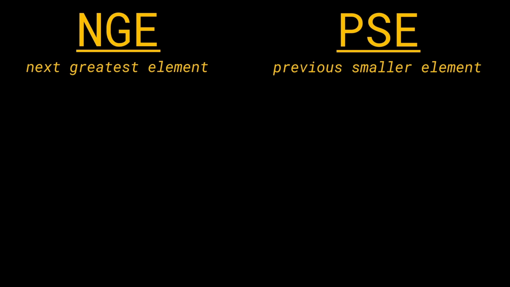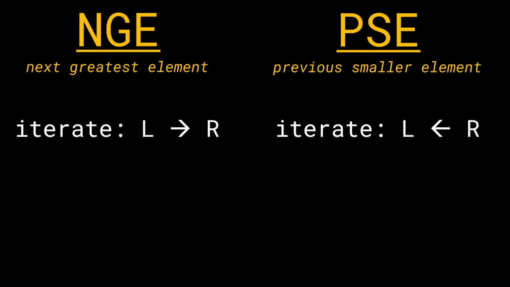Next means that we can simply iterate from the left to the right and get the answer. But since we are talking about the previous element in this case, let's go ahead and iterate from the right to the left. This is one thing that is important to note. We're not going to iterate in the same left to right manner. We are actually going to iterate in the reverse direction, because that is going to make the problem a lot simpler since we are finding the previous element.